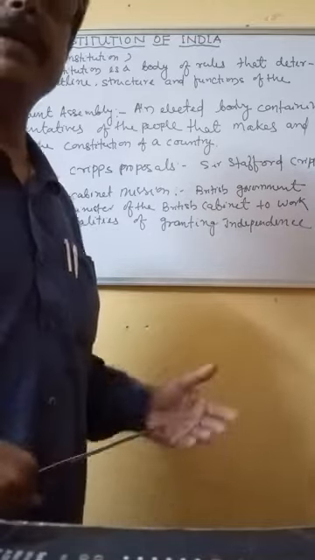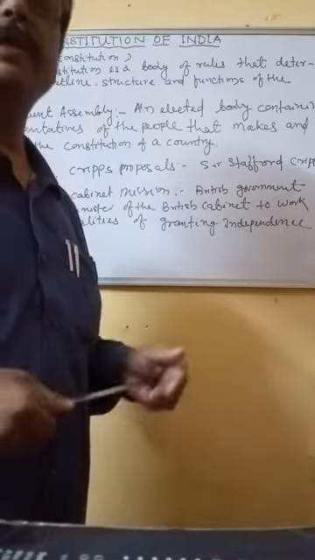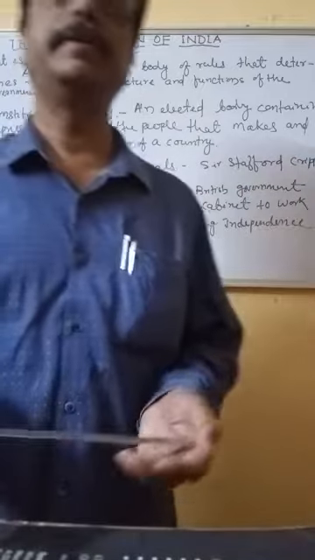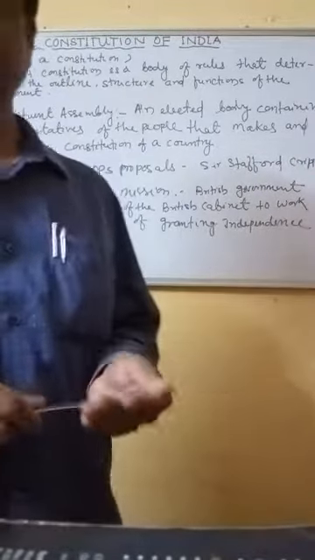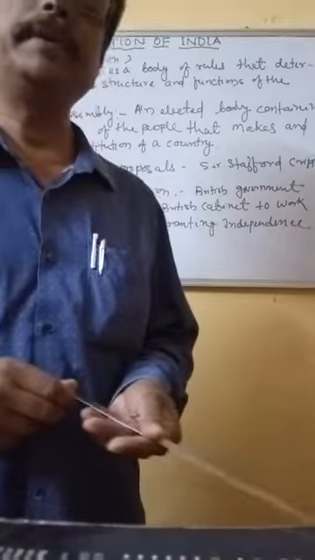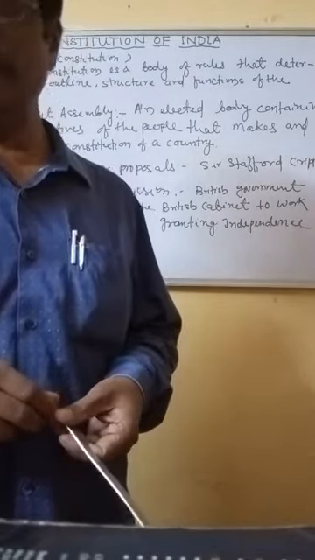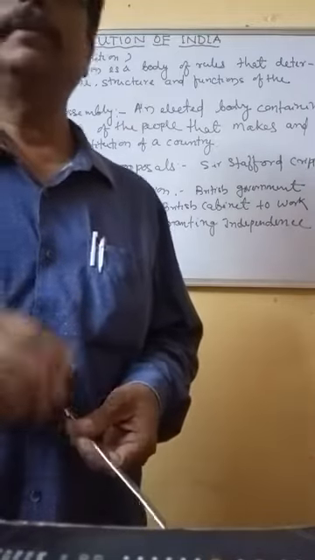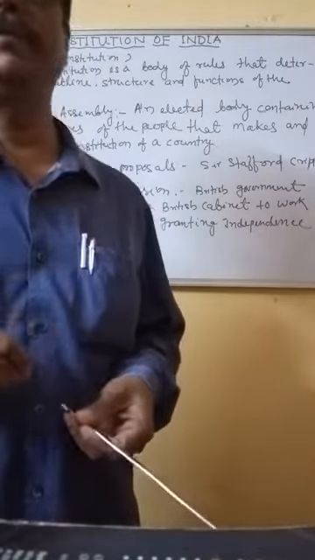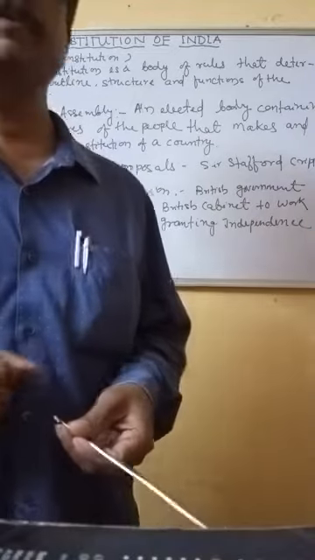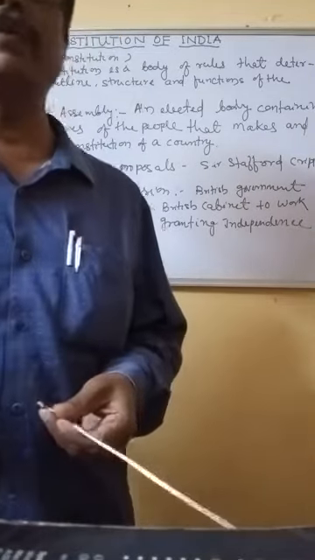After the Second World War was completed, the British government was not able to handle the Indian problems because they had their own country's problems.